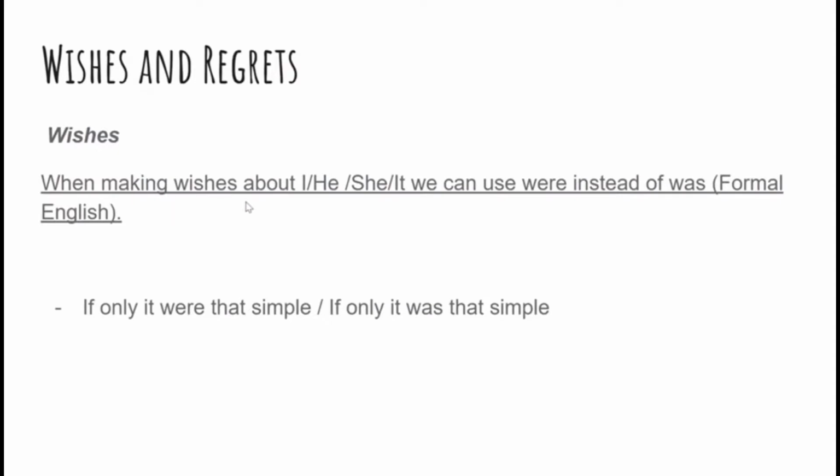When making wishes about I, he, she, it, we can use were instead of was, but this is only for formal English. Both are interchangeable and both are right. So if you choose were, well, you are choosing a formal version of the sentence. If only it were that simple, if only it was that simple, both are right and both can be used.